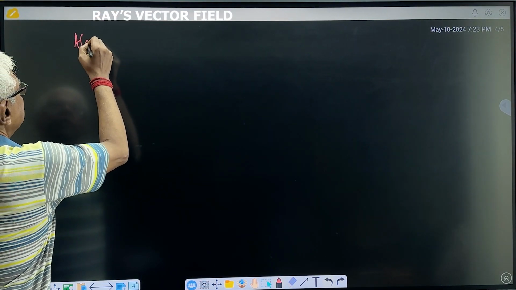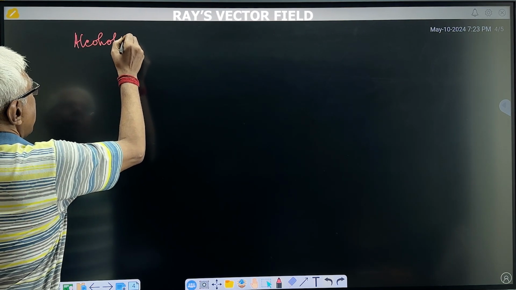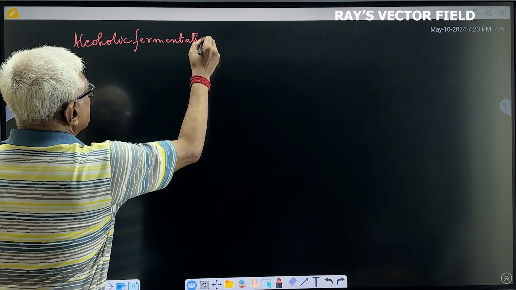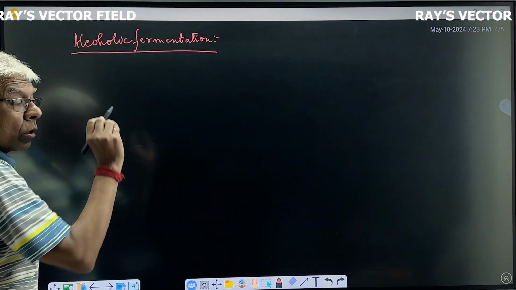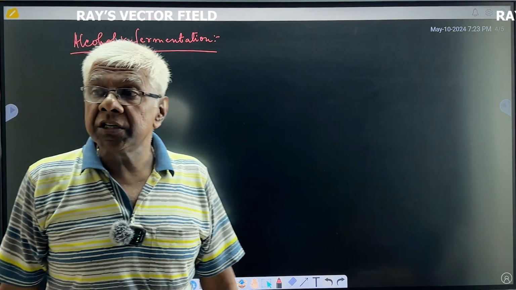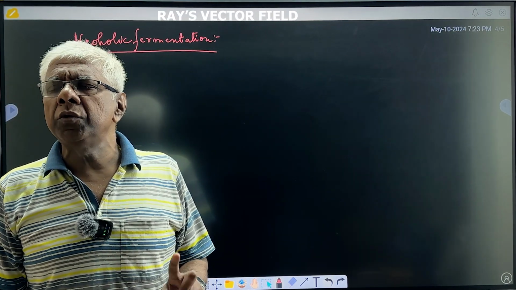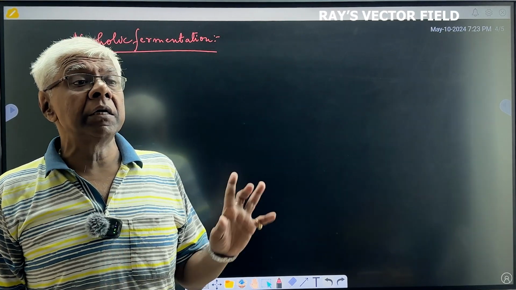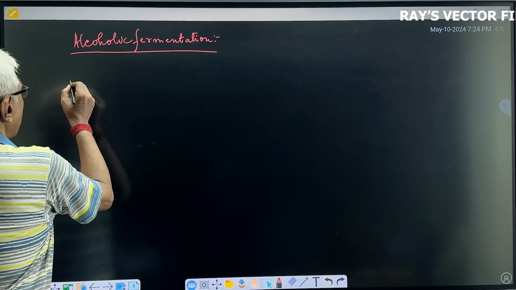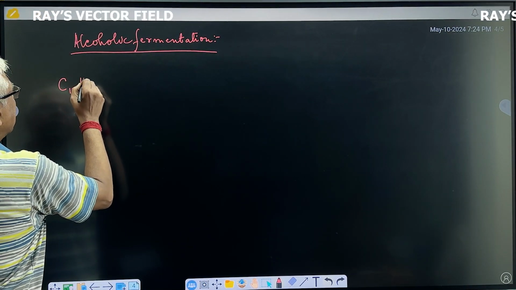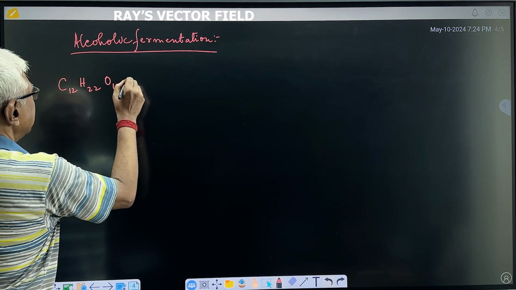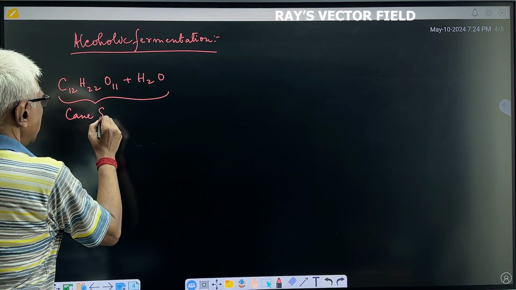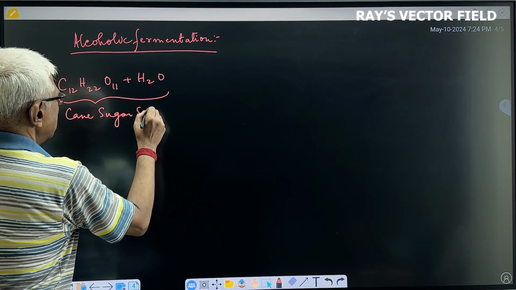Now, alcoholic fermentation. Alcoholic fermentation is a biochemical process in which a complex carbon containing substance is broken down into simpler forms by the action of enzymes produced from microorganisms under controlled conditions of temperature. This is how it occurs. C12H22O11 plus water, this is your cane sugar solution.